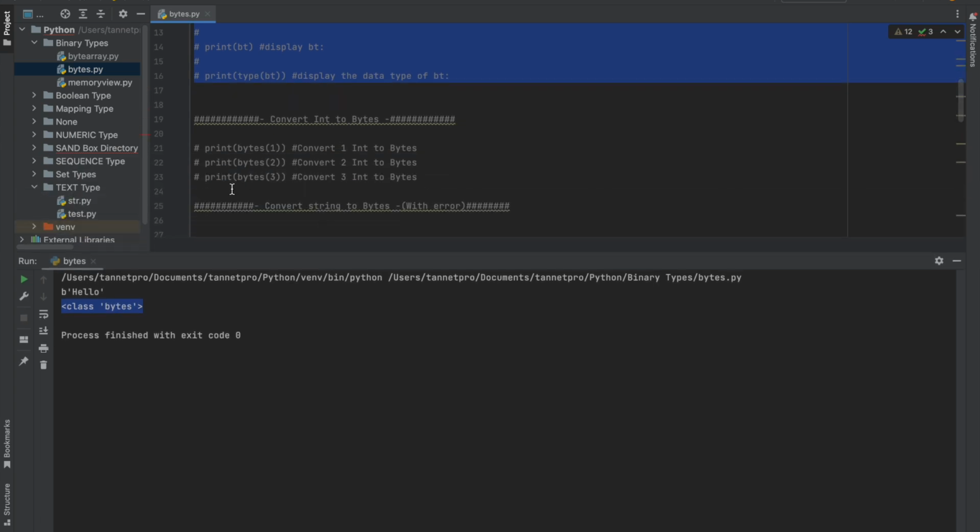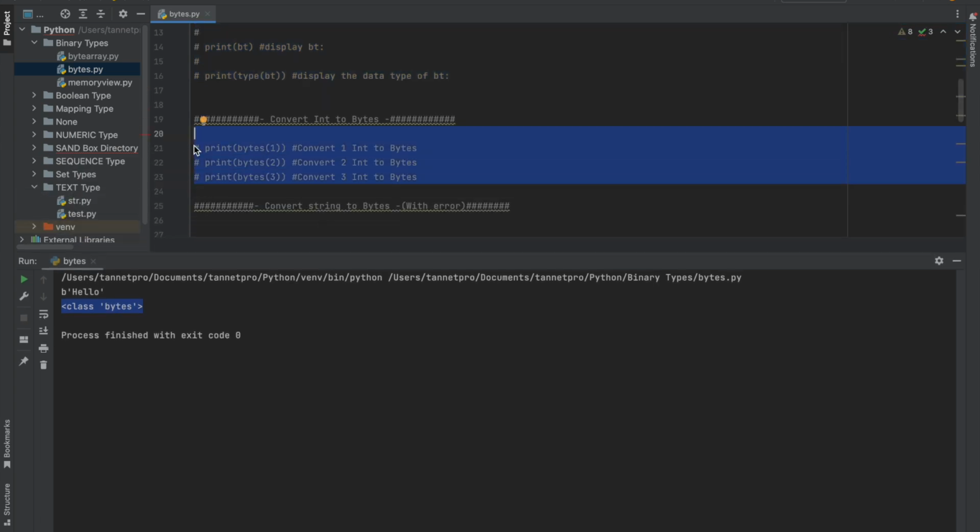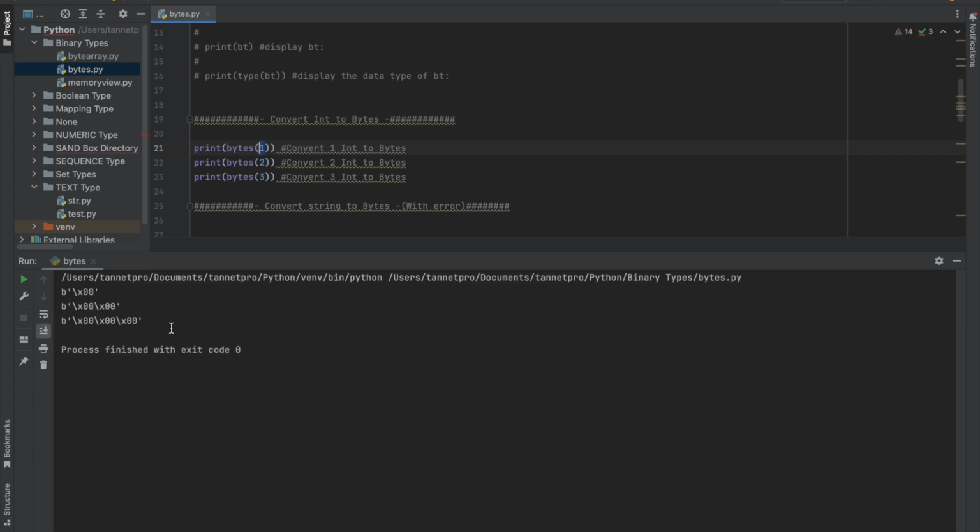So what I am doing, I am converting the value 1 to bytes, right? So print bytes 1, print bytes 2, and print bytes 3. Once we print one integer or one value, it will always show this way, right? Value 2 is this and value 3 is this. When I print it out, it will not show it like this way.